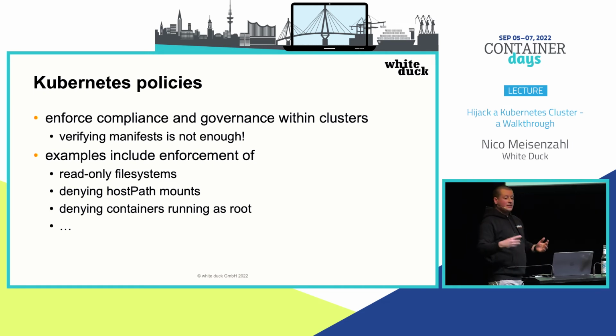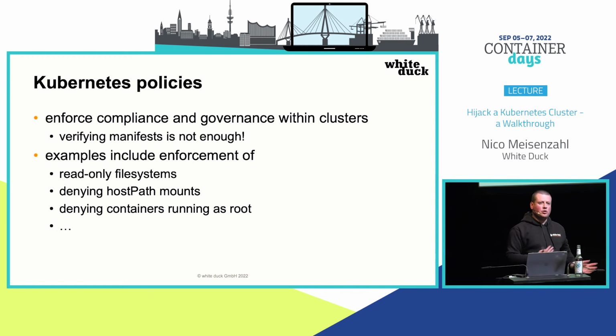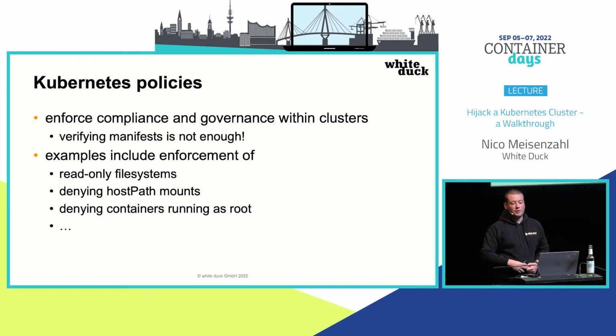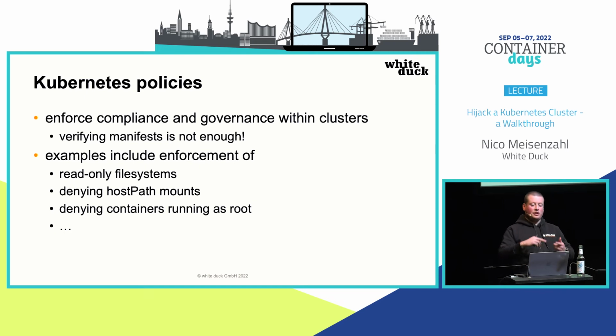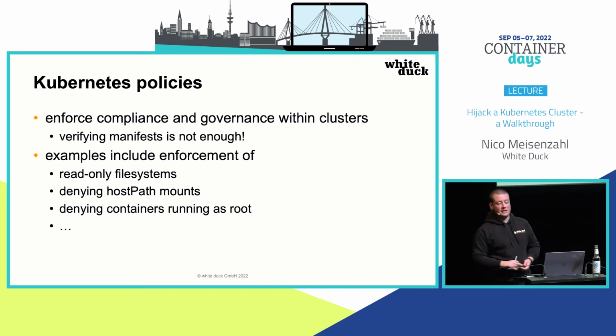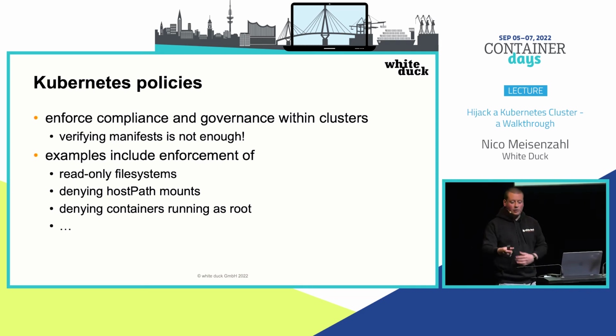Talking about Kubernetes policies, also an important topic. There were also some talks today talking about this. So it's really important to define guardrails in your cluster to make sure that the users are not deploying anything harmful here. So think about maybe enforcing read-only file systems, denying host path mounts, which we used to get access to the identity of the node, denying containers which are running with the root user, and all the other things.